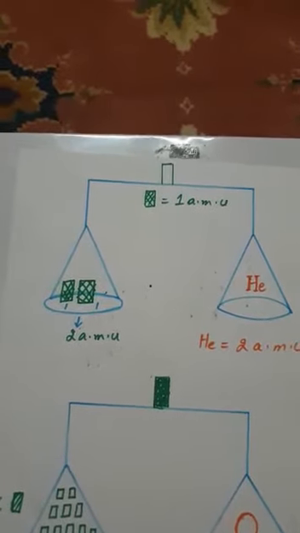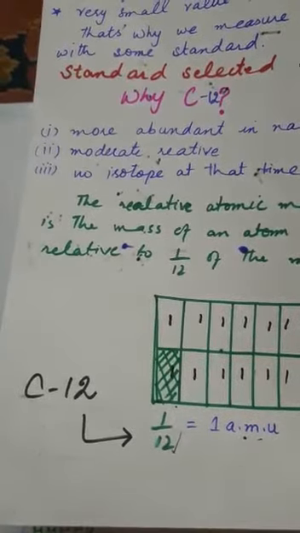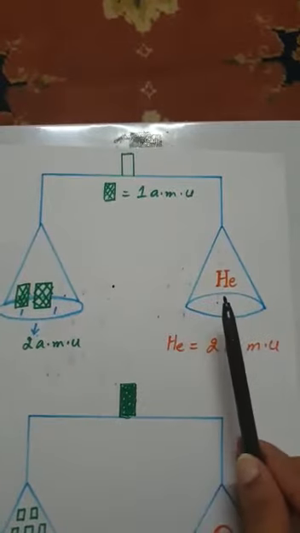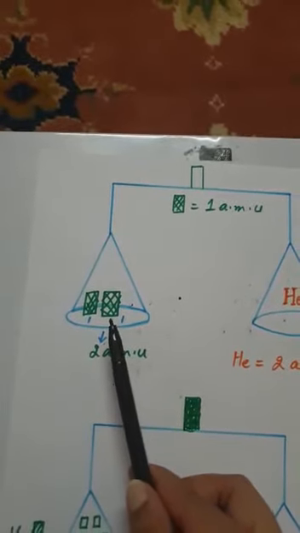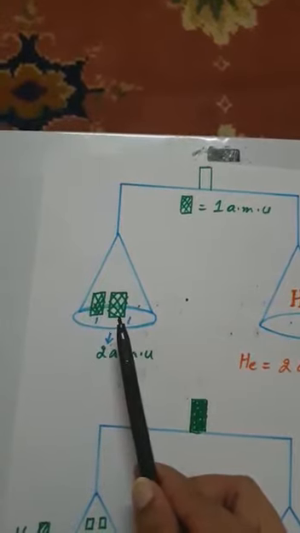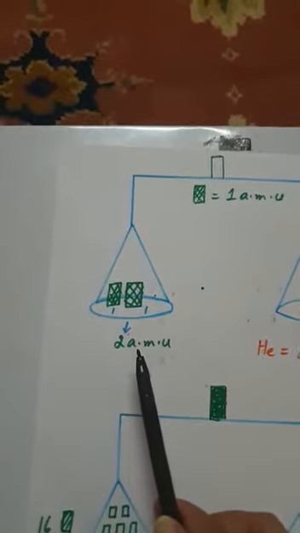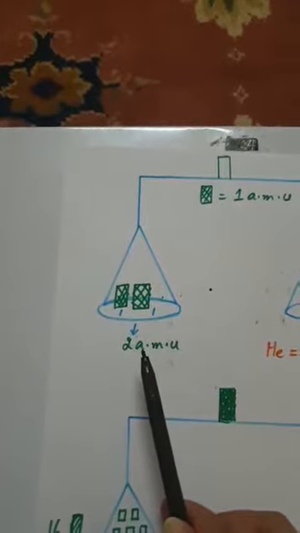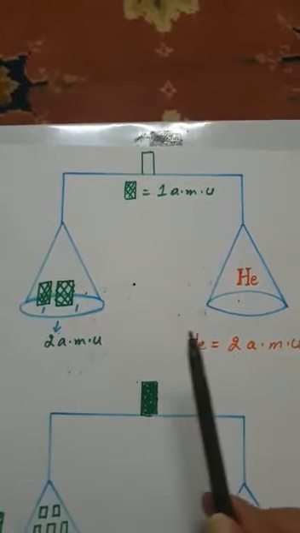So when we take these 2 parts, they have the ability to balance that helium atom. So if one part of carbon 12 mass is 1 AMU, then 2 parts means that this side of the balance contains 2 AMU, or you can say that the weight of this side is 2 AMU, which indicates that the helium weight will be equal to 2 AMU.